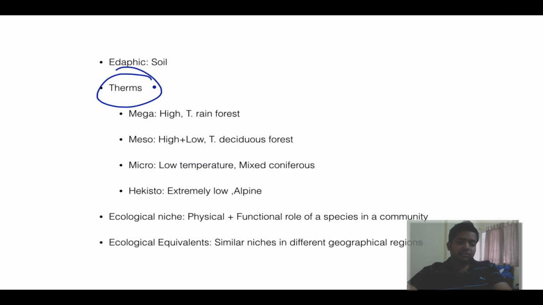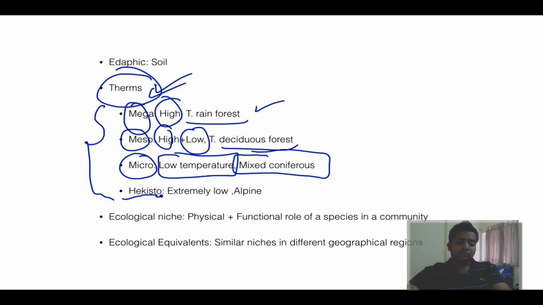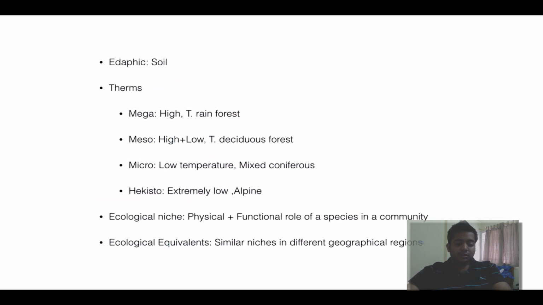Then there are therms, that is the classification based on temperature survival. So megatherms, with high temperature throughout, example tropical rainforest. Mesotherms, alternating high, alternating low, that is tropical deciduous forest. Microtherms, that is low temperature throughout the year, mixed coniferous forest. And finally hecistotherms, they are extremely low temperature, and alpine forests. Okay guys, so this is done I guess.